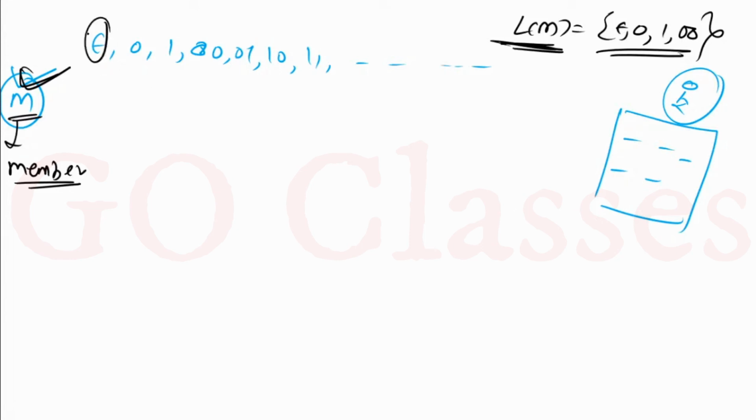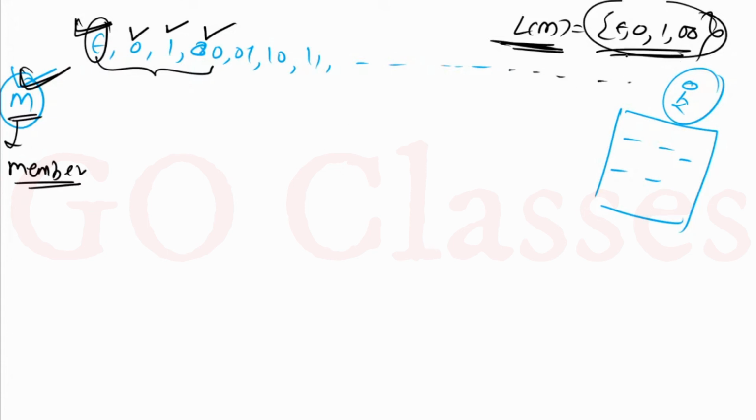Of course, for this string, if you apply the dovetailing technique, you will halt after some finite amount of time. For this also you will halt, and for this also you will halt after some finite amount of time. But after halting for these 4, we cannot stop, because we want to make sure that at most 5 strings are accepted. This is what we need to ensure.